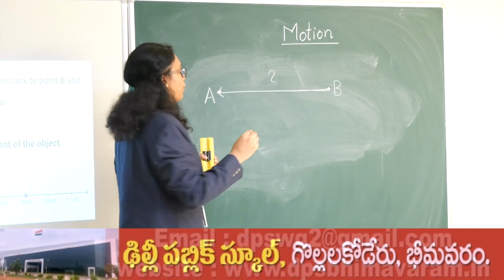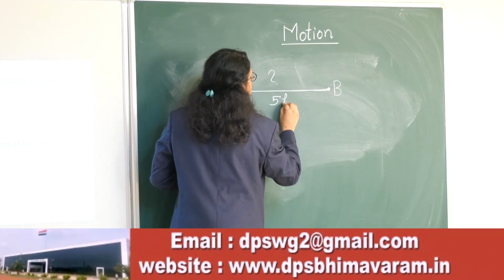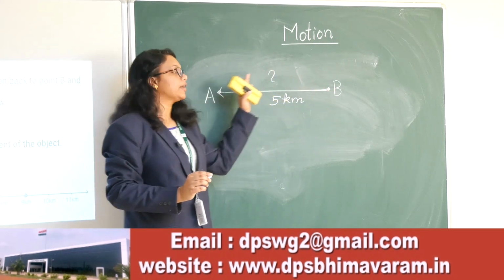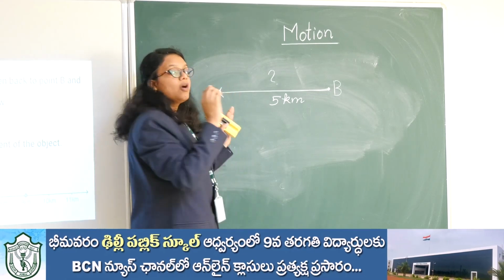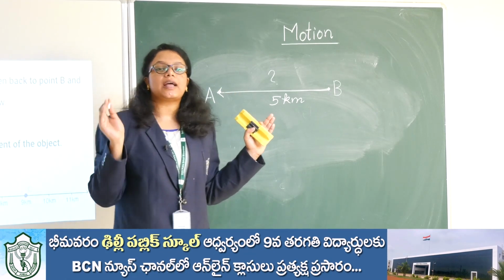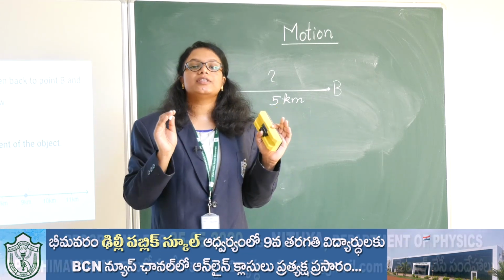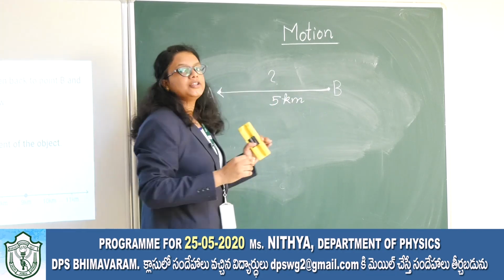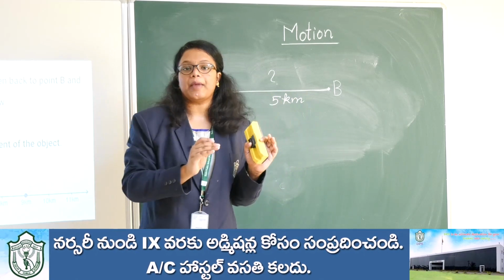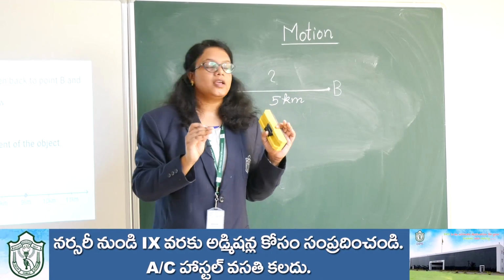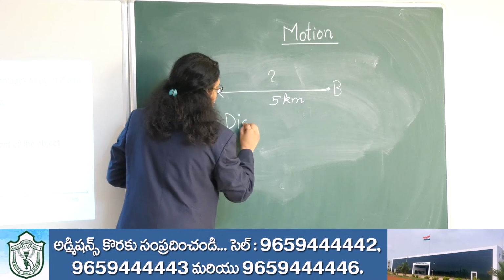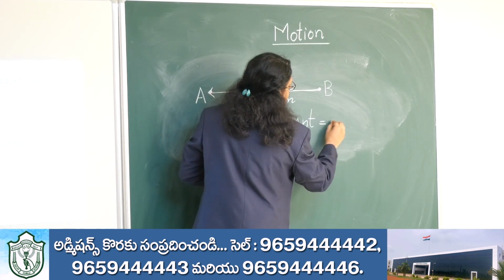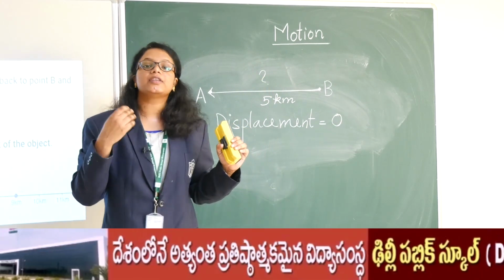So if you see here, suppose this is 5 km from A to B. If you are moving from A to B and again you are coming back to A, your actual path length travelled is 5 plus 5, that is equal to 10 kilometers, which is the distance travelled by you. But if you are coming back again, you can observe that your initial point and the final point are the same, which is nothing but displacement. So your displacement in this case is 0. So displacement can be 0 also.